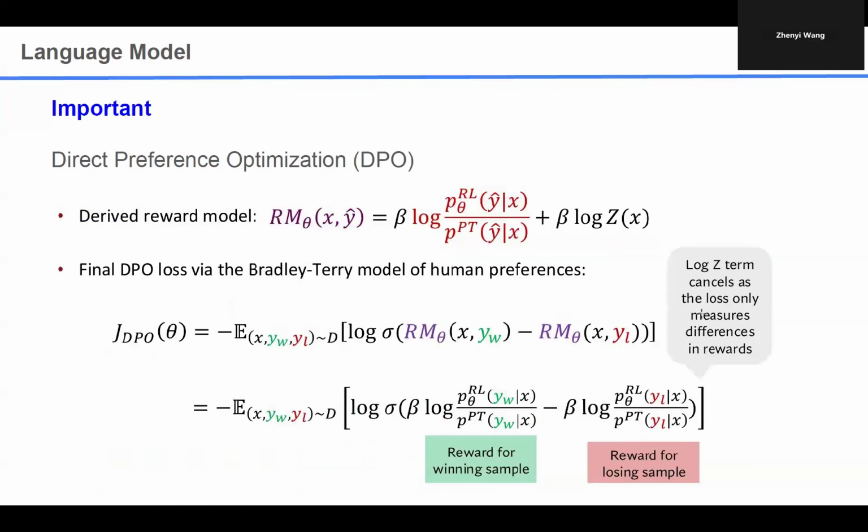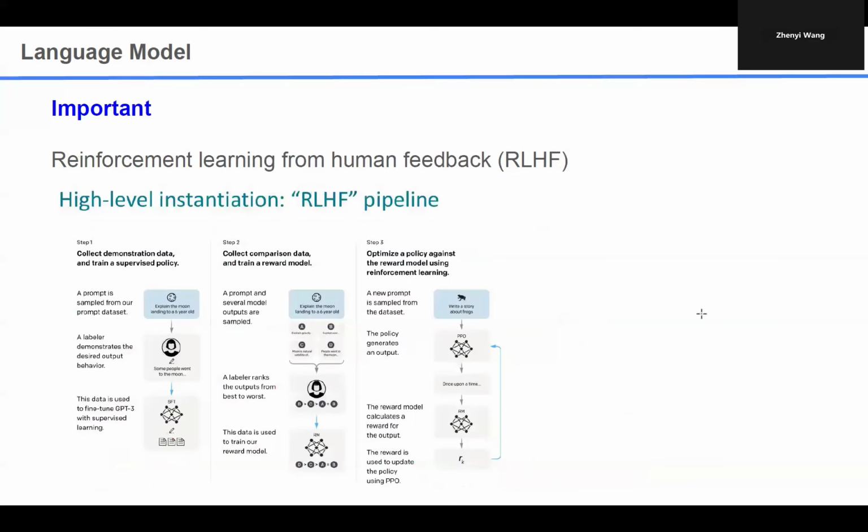And we also talk about direct preference optimization. Direct preference optimization is to address the limitation in RLHF. For the second step of reward model training, we need to collect lots of human preference data and then train the reward model. But training the reward model is very noisy, and it will introduce bias.